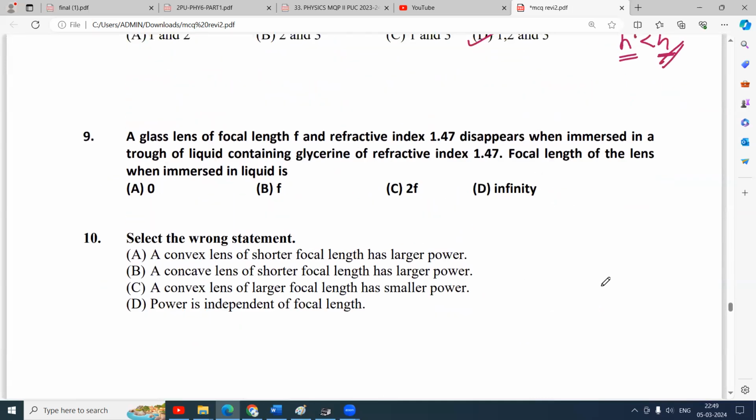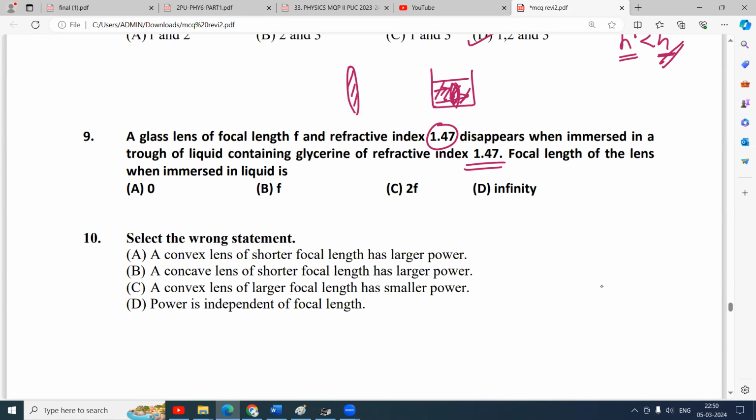A glass lens of focal length f and refractive index 1.47 is immersed in a medium and disappears. That lens appears as a lens in air, but as soon as it is put in a medium of the same refractive index 1.47, the glass lens disappears. That is because the refractive index of the lens and the refractive index of the surrounding medium become the same. So it appears like a glass slab. The ray of light incident parallel moves parallel. There is no deviation at all. So a glass lens of focal length f, refractive index 1.47, disappears when immersed in a liquid containing glycerin of refractive index 1.47. Focal length of the lens when immersed in the liquid is.